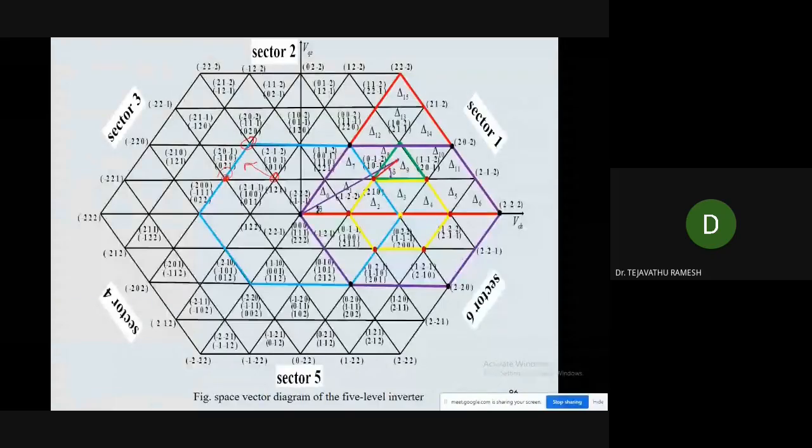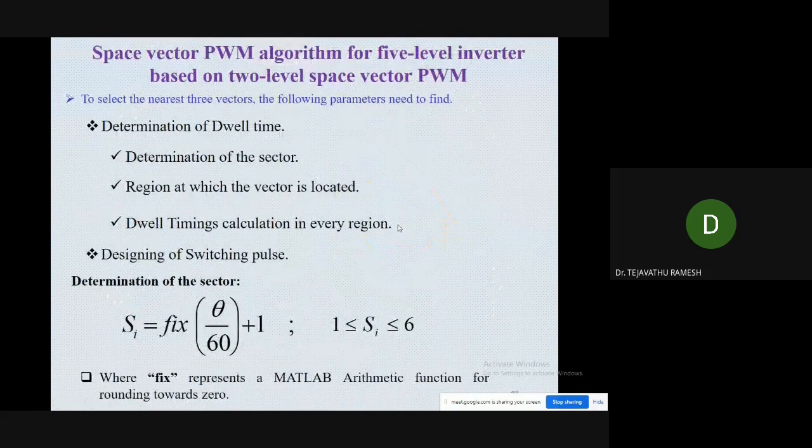In the space vector diagram, this line represents the 3-level, and this yellow line represents the 2-level. This 5-level inverter space vector diagram we are converting into the 2-level inverter with some manipulation. So how have we calculated the dwell times in order to realize the nearest 3 reference voltage vectors? In order to realize the V reference, 3 nearby voltage vectors are required.